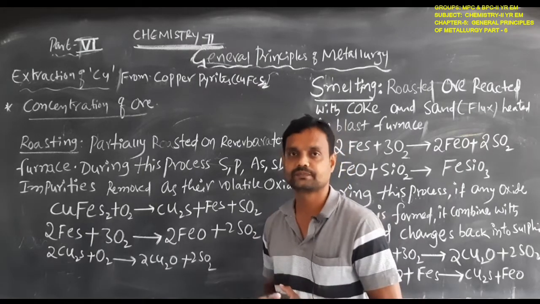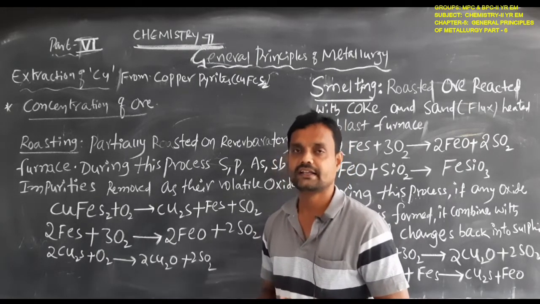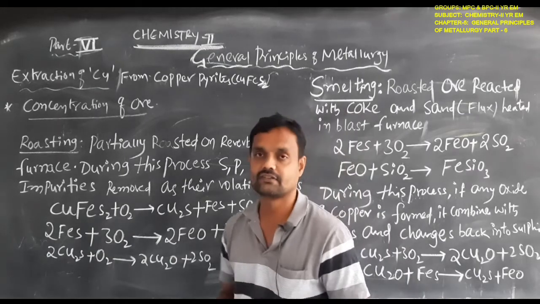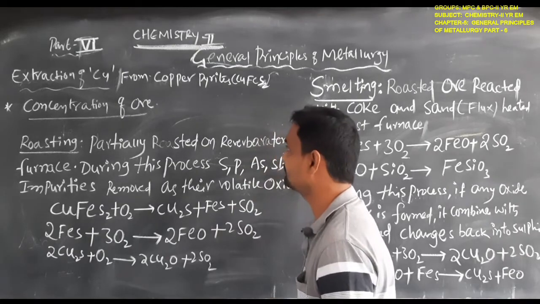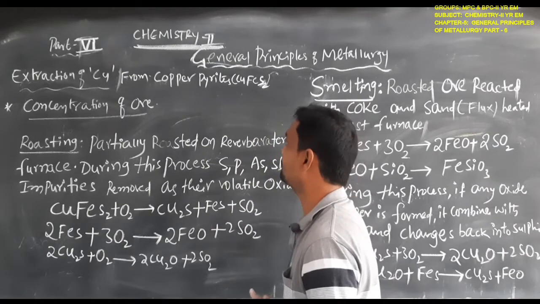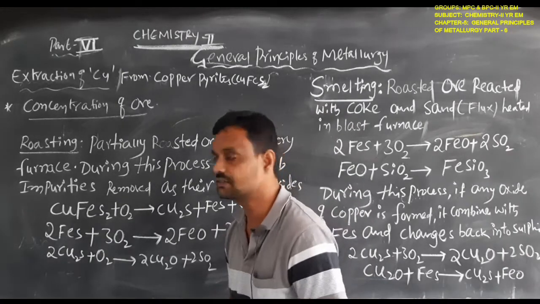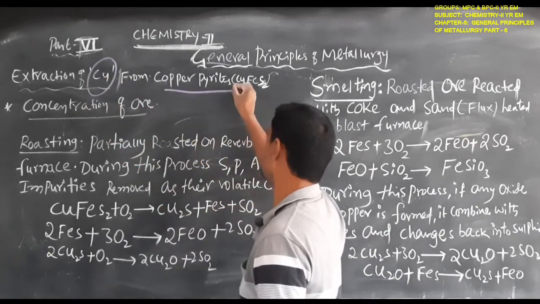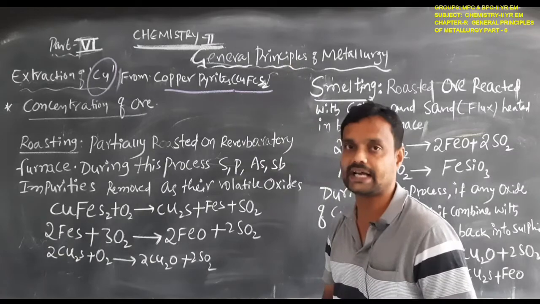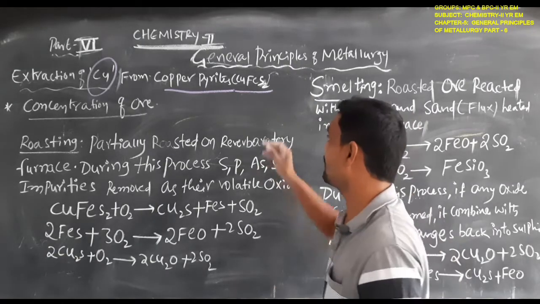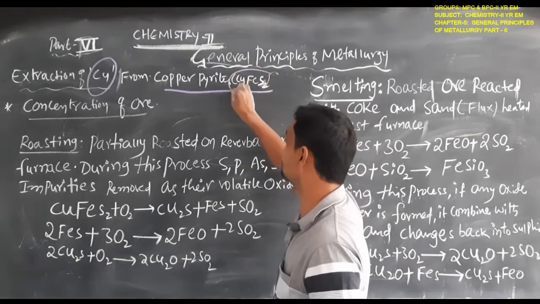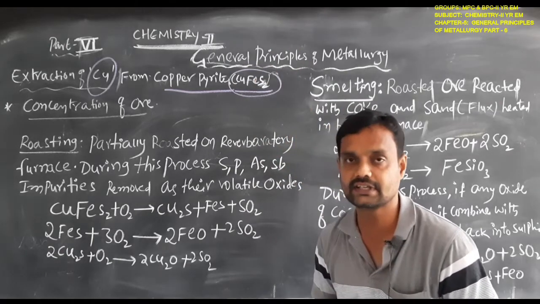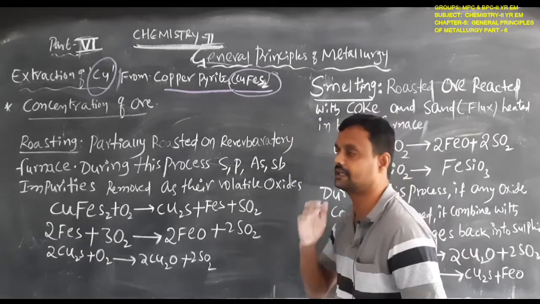So now here we study a few examples. For example, extraction of copper from copper pyrites. What is the topic, students? Extraction of copper from copper pyrites. The copper pyrites ore formula is CuFeS2. This is the copper pyrites.